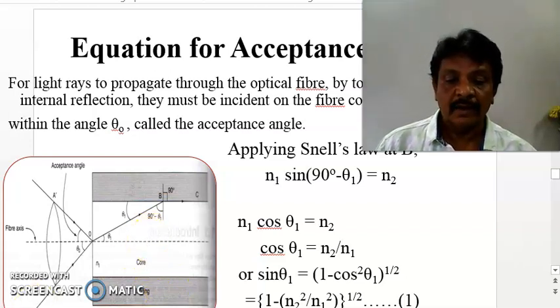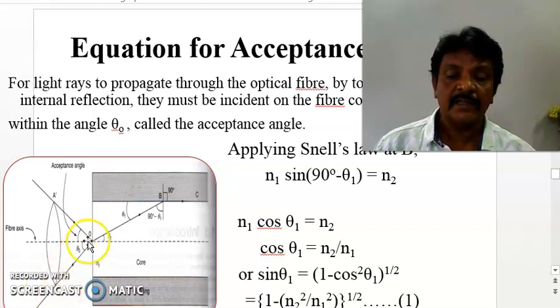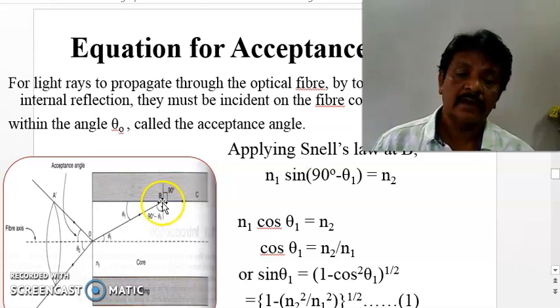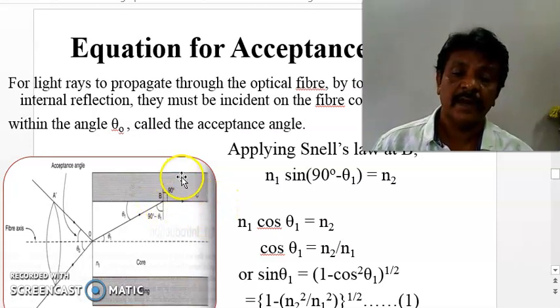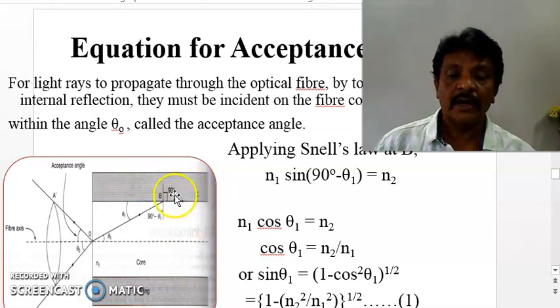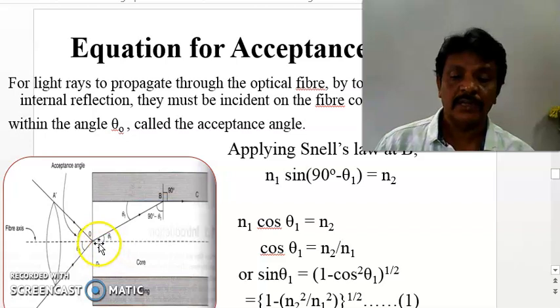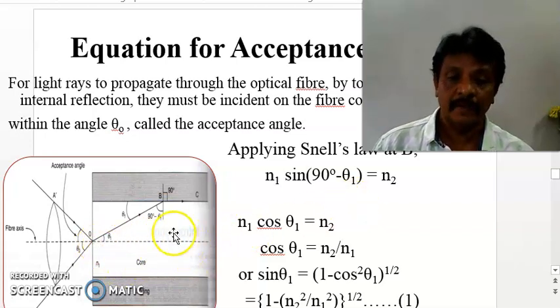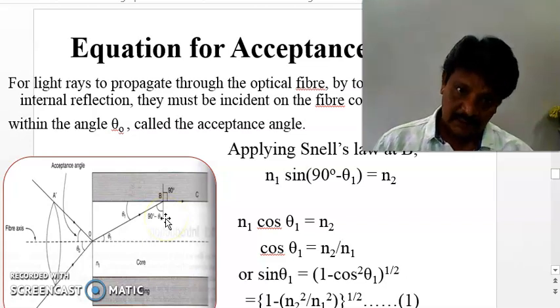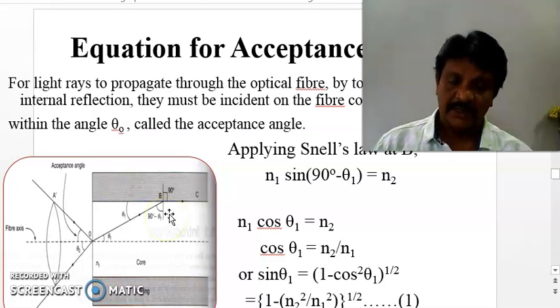Assume the optical signal or light ray enters the end face point of an optical fiber at the axis with an angle of theta 0, and that light propagates through the core and grazes the interfacing surface of cladding and core, with an angle of refraction 90 degrees at B. Now this signal can transfer from this end to the other end of the optical fiber, so the optical signal can start to propagate at this condition.